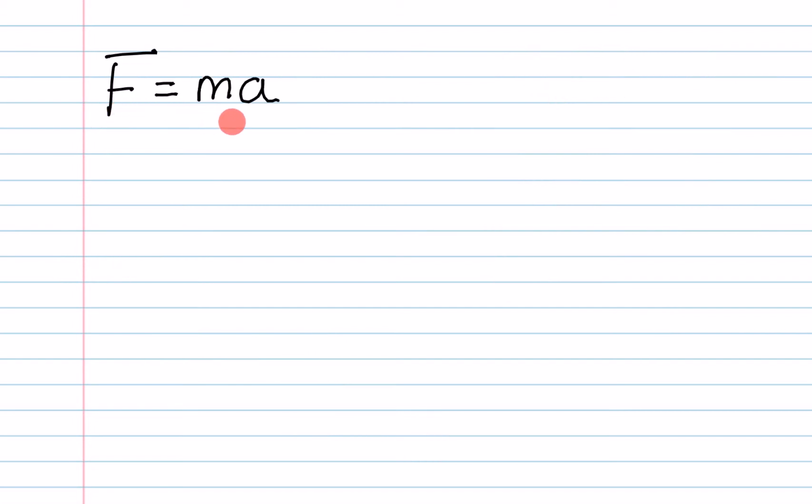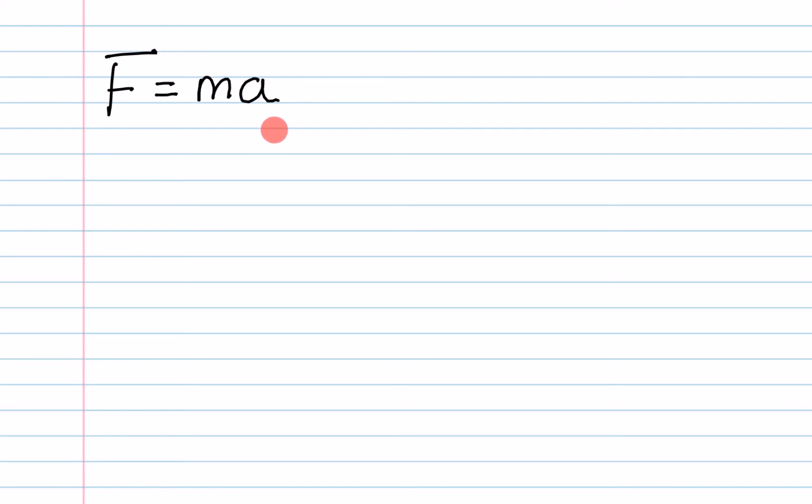Now, this equation also tells us that if I apply a force to a mass, I'm going to get an acceleration. And if I continue to apply that force, it will carry on accelerating, and if I kept it going for long enough, I'd have no end to how fast I could make the object go. Now in reality, this isn't true, because nothing can travel faster than the speed of light.